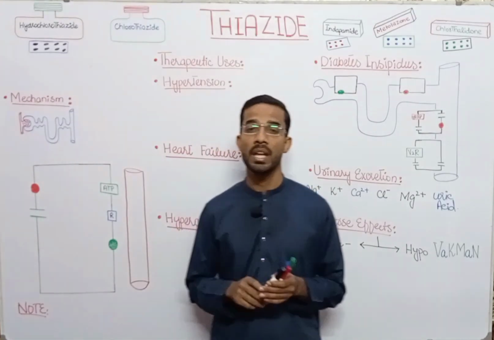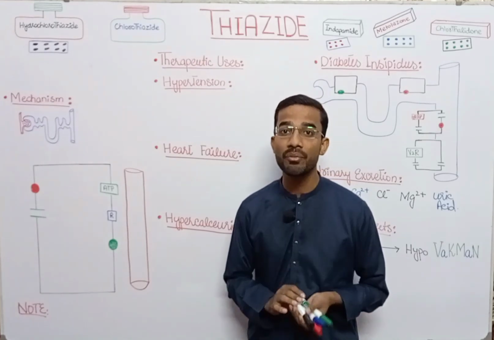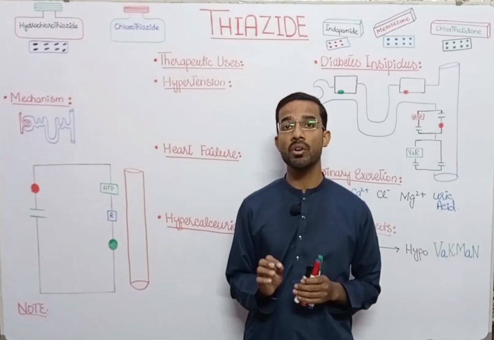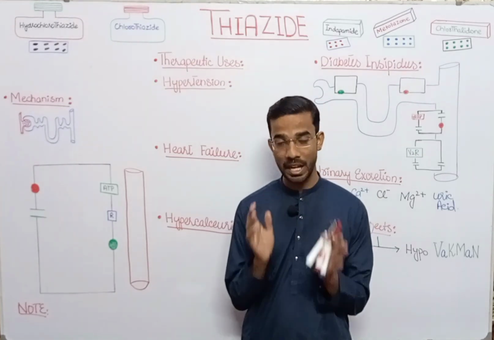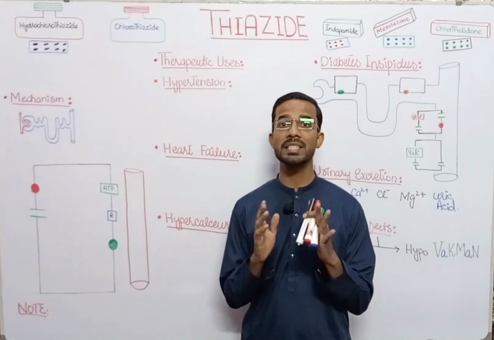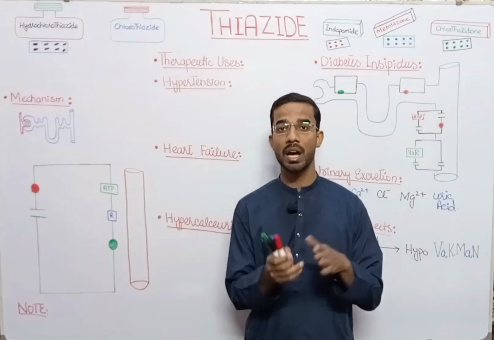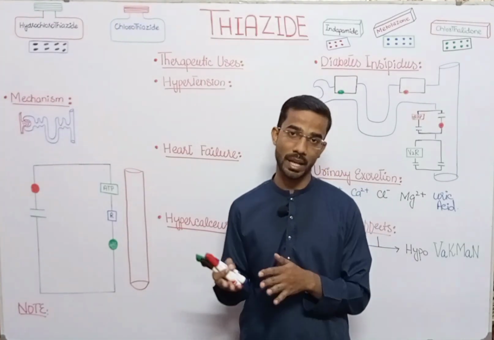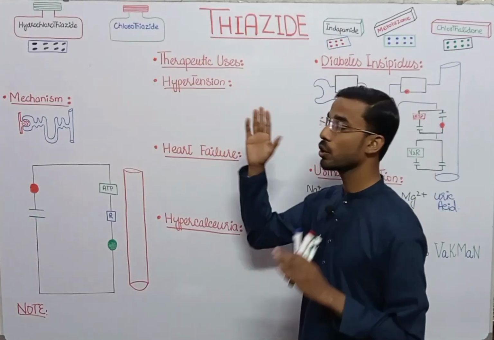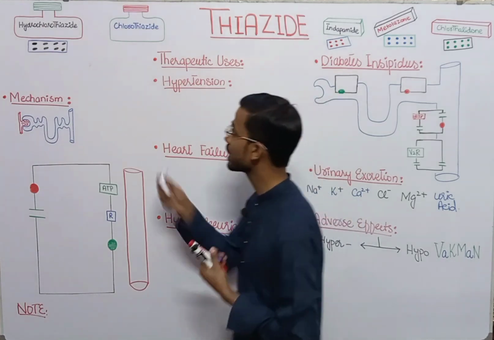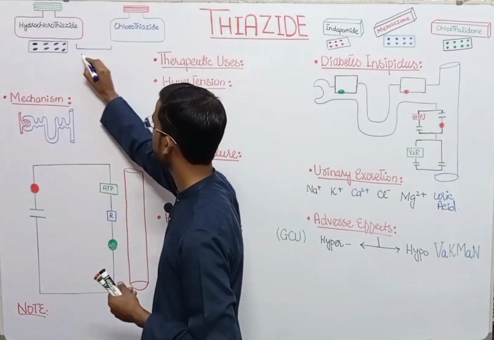So thiazides are basically sulfur derivatives, but they do not cause the hypersensitivity reaction caused by the sulfur drugs. This is the basic difference between sulfur drugs and the thiazides. Here you can see that chlorothiazide and hydrochlorothiazide are basically the thiazides.